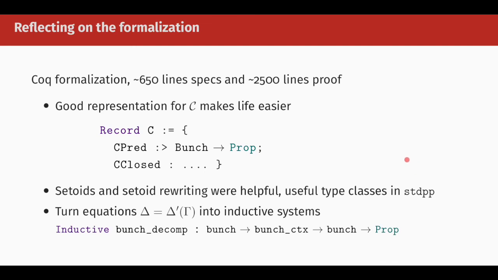And finally, there were still places in the proof where you would have to reason about some syntactic things. For example, it is very common to have equations of this form, where you can decompose a bunch delta into a sub-bunch gamma and some context delta prime. I find it useful to make inductive characterizations of such equations as inductive predicates in Coq. That is, you write down an inductive system that would generate all the equations of this form. Then you can use the normal induction principle to reason about these equations, which turns out to be very nice. You can see more details of this in the paper.